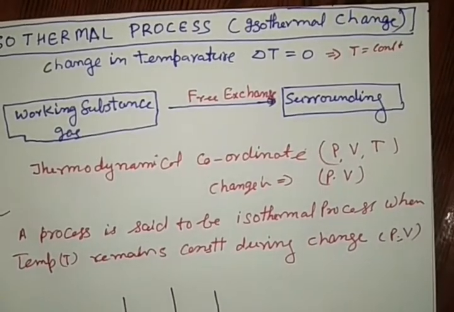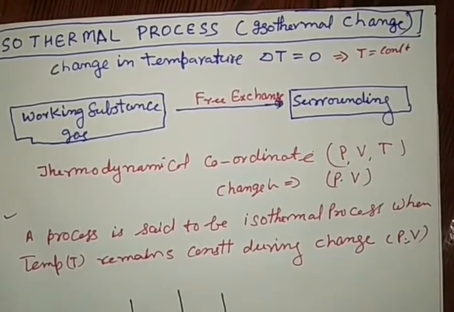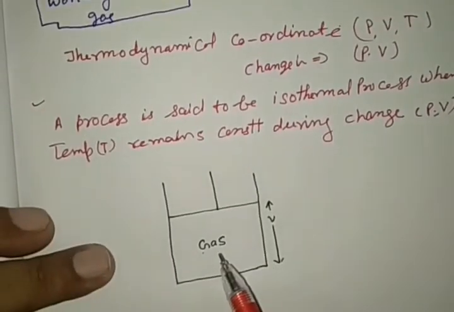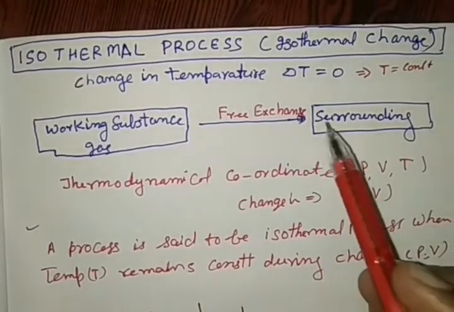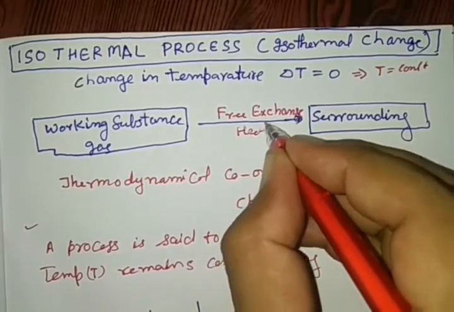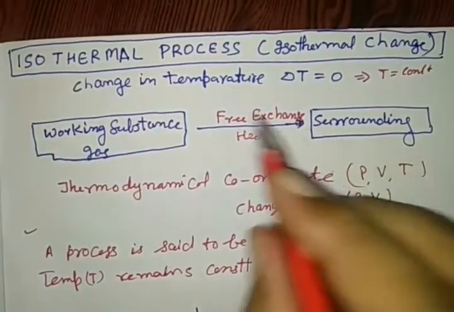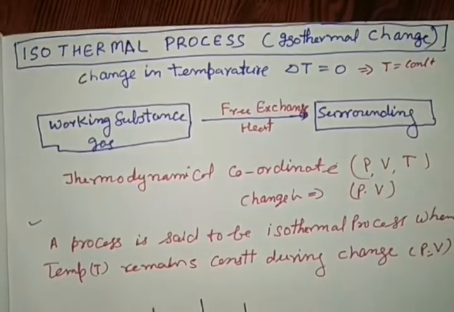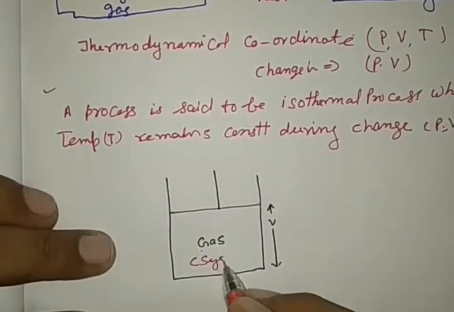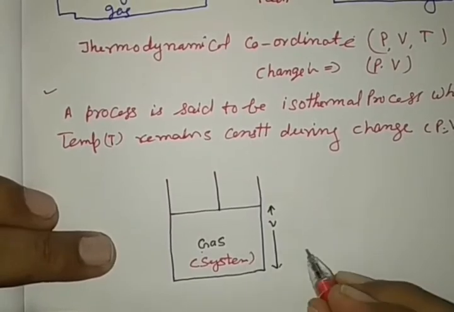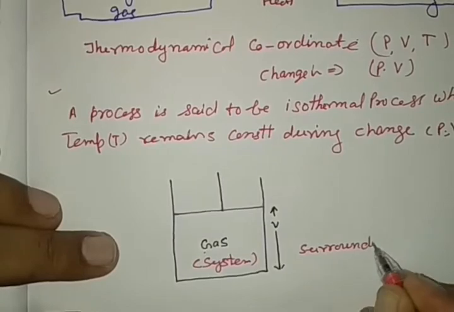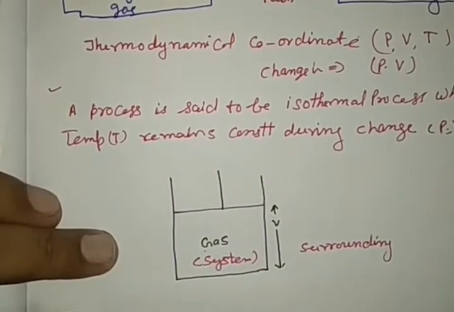Now see, during the process I told you the temperature remains constant. So here the working substance gas has a free exchange of heat between gas and surrounding. This is the gas, the system, and outside on all sides is the surrounding.